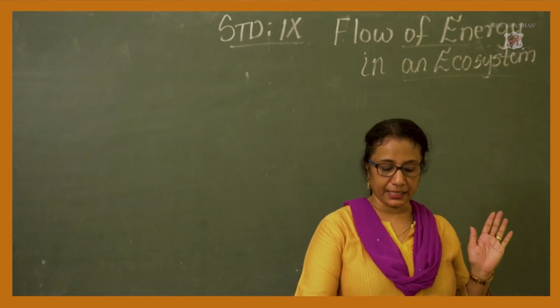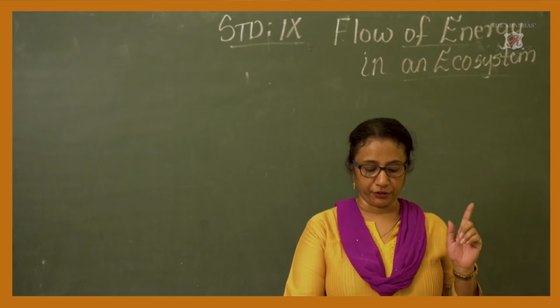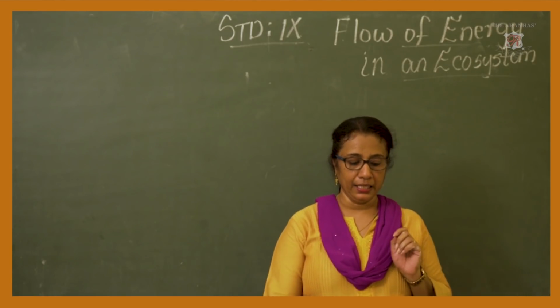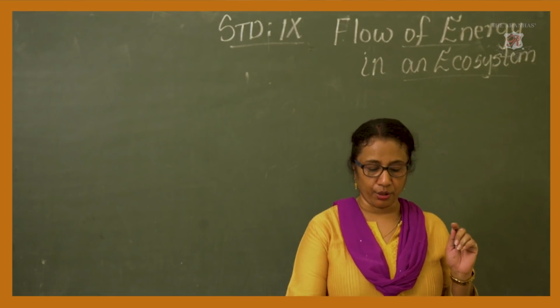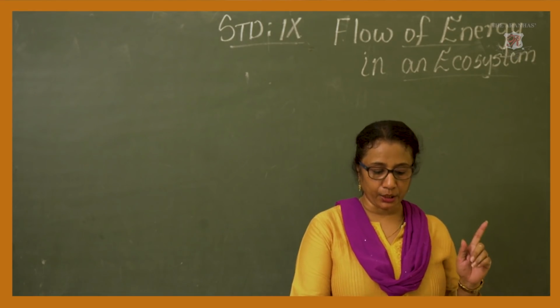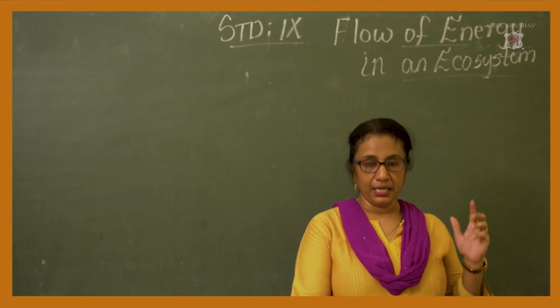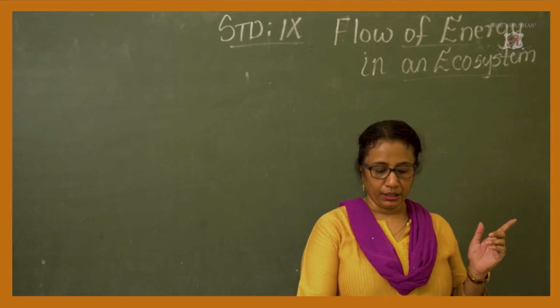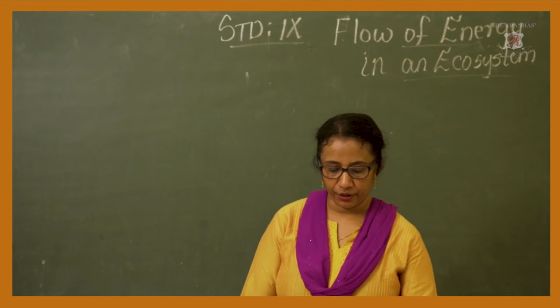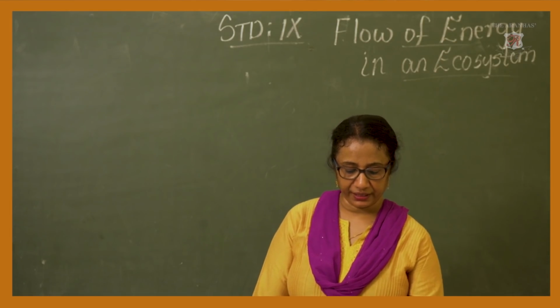I repeat once again, an accumulation of the main abiotic nutrient is found in the soil, sediment and sedimentary rocks, etc. It includes soil components like iron, calcium and phosphorus, which are all necessary for growth.